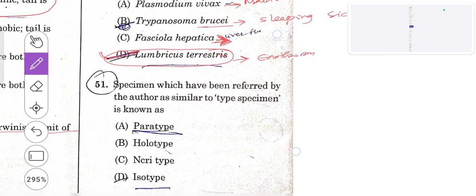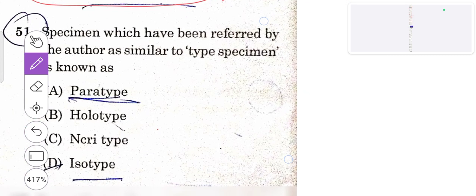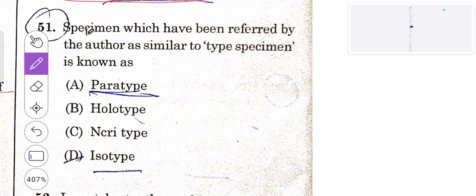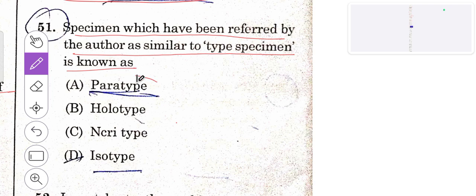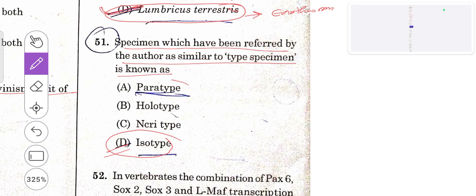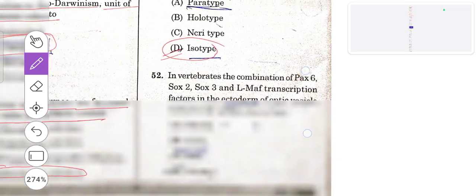Then 51. A specimen which has been referred by the author as similar to the type specimen is known as, that is, isotype. That is isotype. The next one.